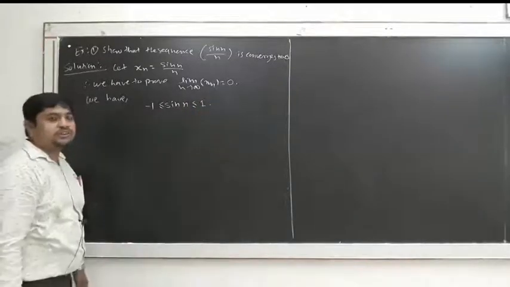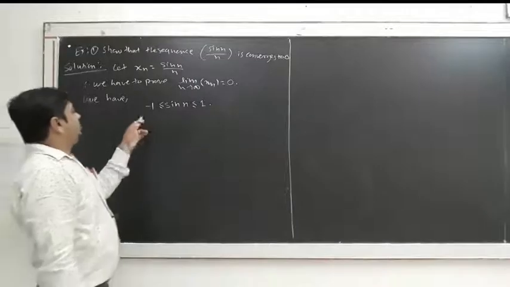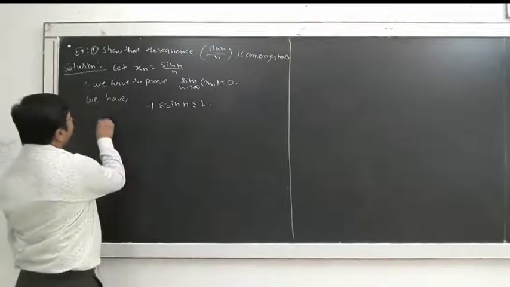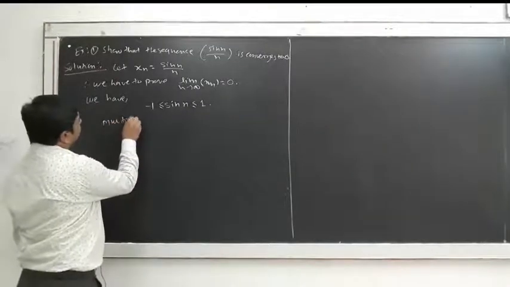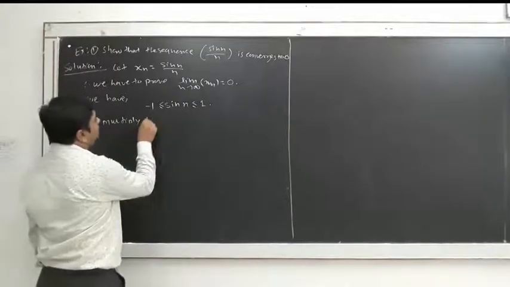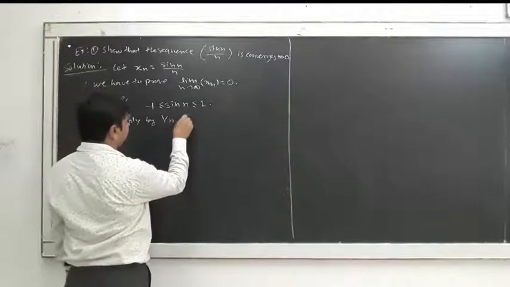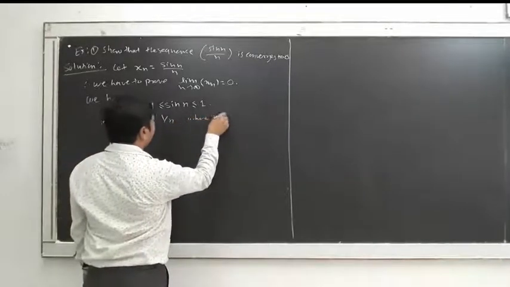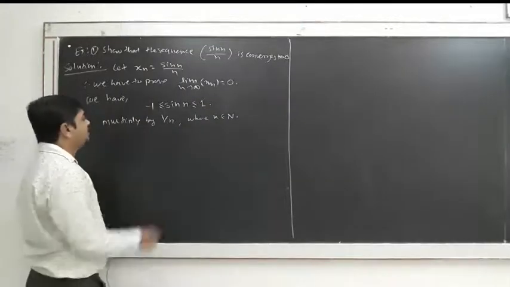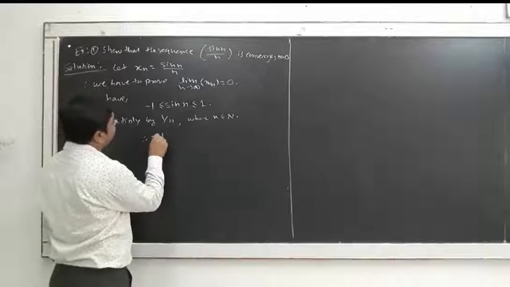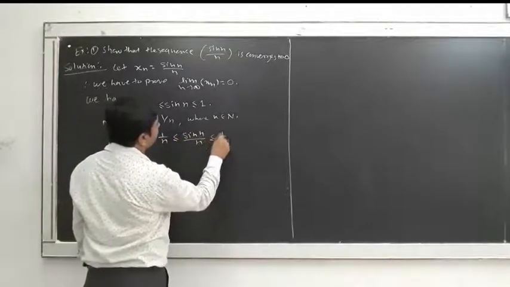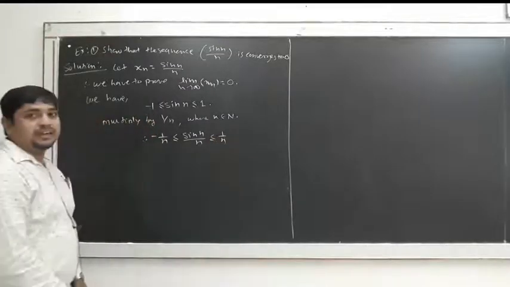Okay, sine is a bounded function and its bounds are minus 1 and 1. So therefore, multiply, or we can say divide, by n, where n belongs to the natural numbers. Multiply by 1 upon n or divide by n, both are the same. So it is minus 1 upon n is less than or equal to sin n upon n is less than or equal to 1 upon n.